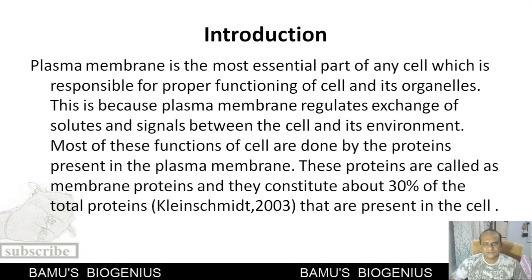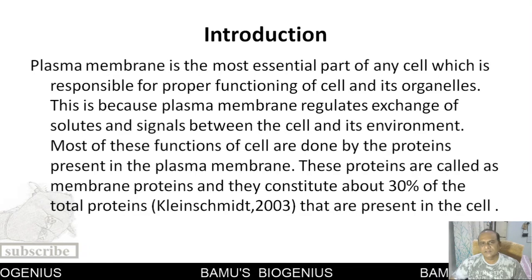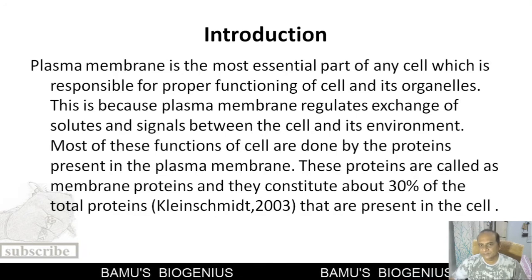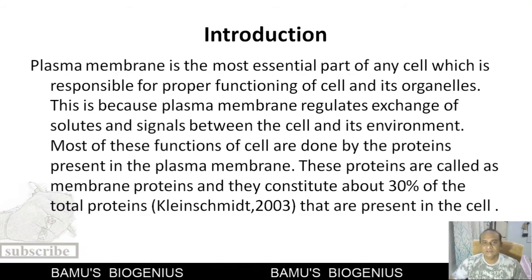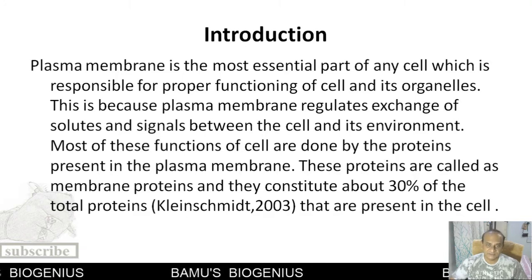Whatever the function, that may be absorption, respiration, transport, whatever it may be, that is carried out through plasma membrane and with the help of membrane proteins, or proteins that are present in the membrane. And that is why 30% of the cell's proteins are present in the plasma membrane. So that is the importance of plasma membrane proteins in a cell.